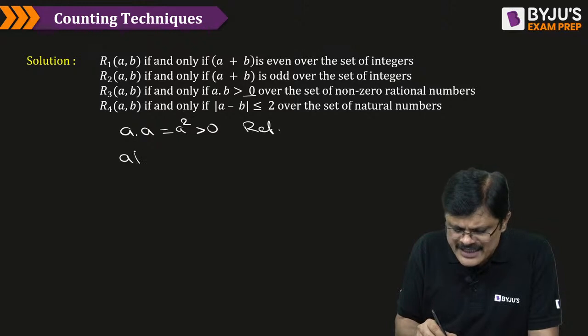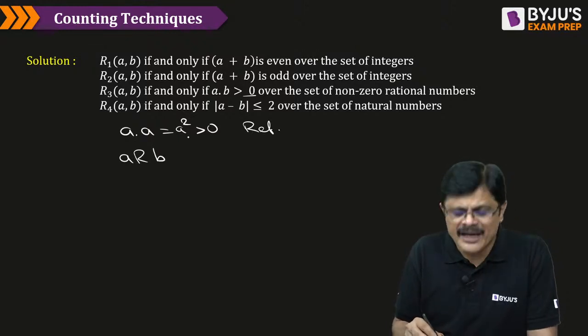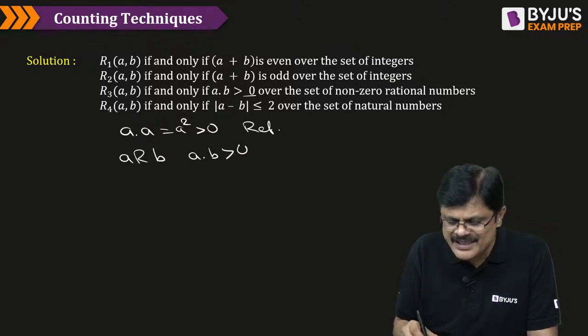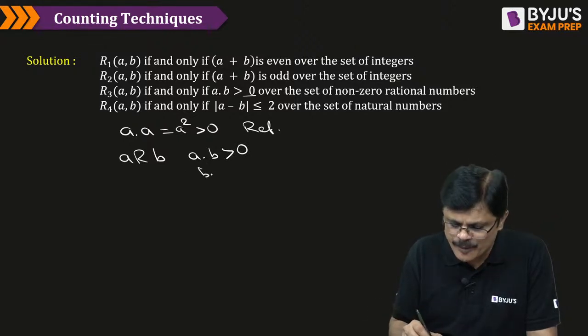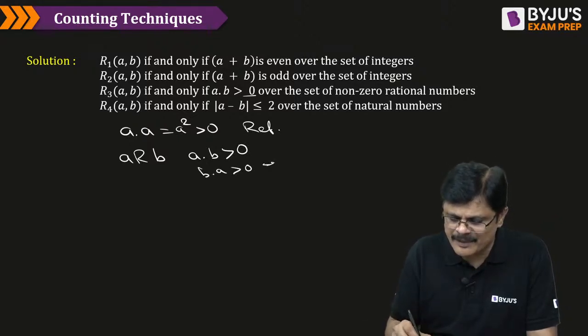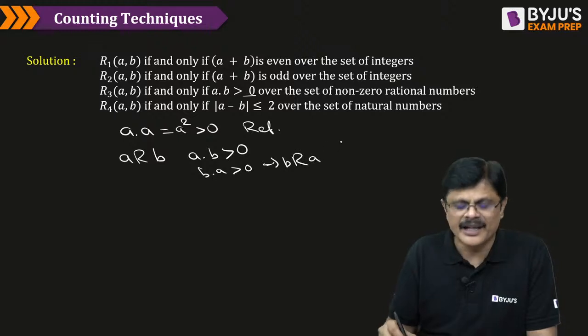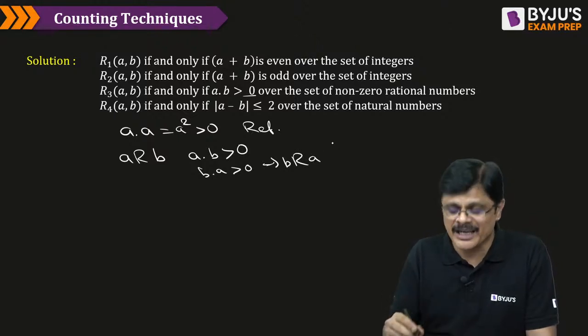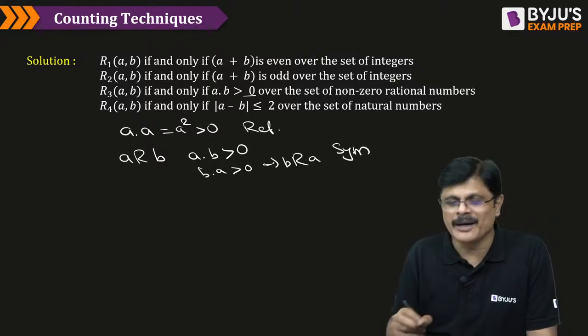Now, suppose A is related to B. What do you mean by A related to B, sir? A into B is greater than 0. See, if A into B is greater than 0, B into A is also greater than 0. That means B is related to A. Therefore, A related to B gives B related to A. Therefore, it is symmetric, my dear friends.